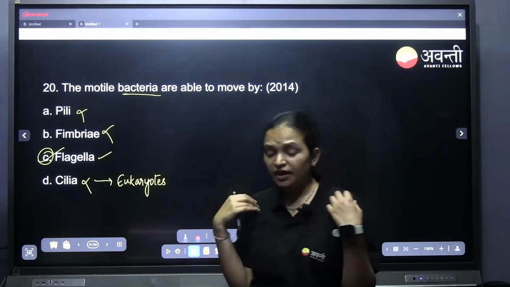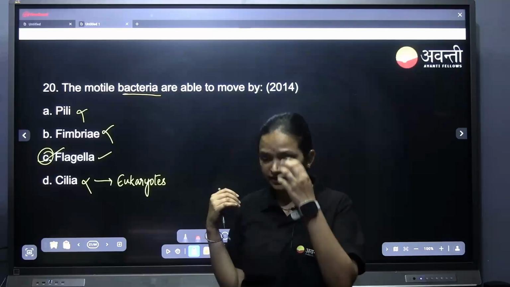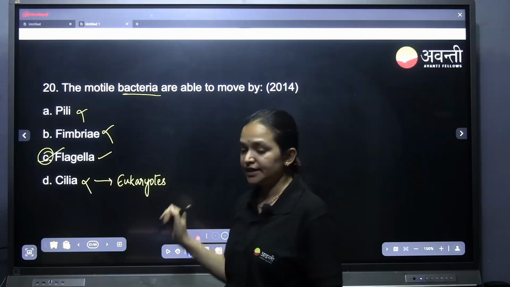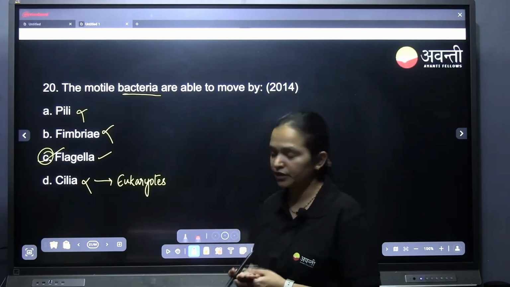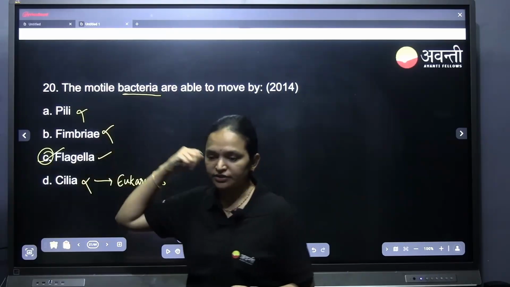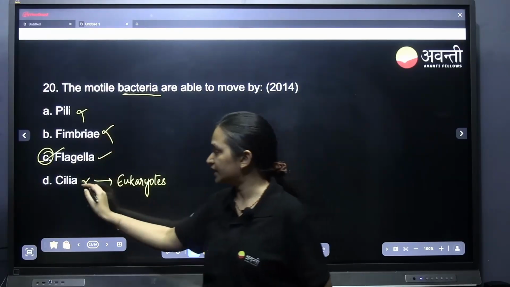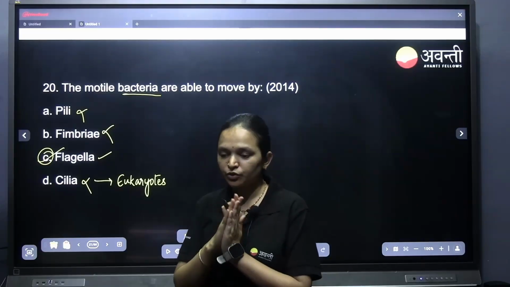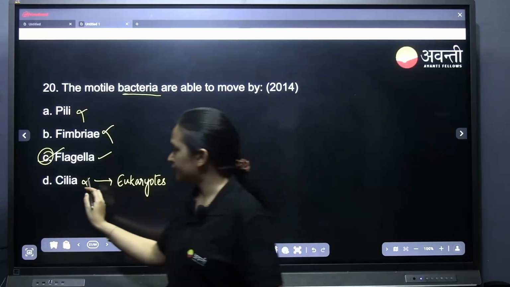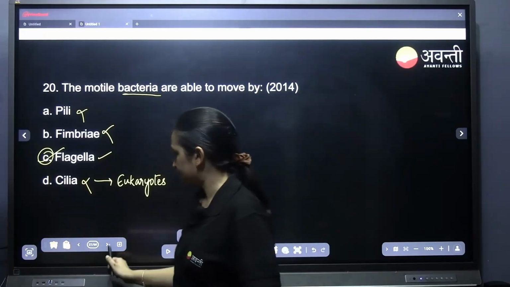In our body also, in the respiratory tract, you can find cilia. So it is exclusive to eukaryotes. Flagella you find in prokaryotes as well as eukaryotes, but cilia are only for eukaryotes. So remember this, don't forget this particular point. It is not cilia, it is only flagella.